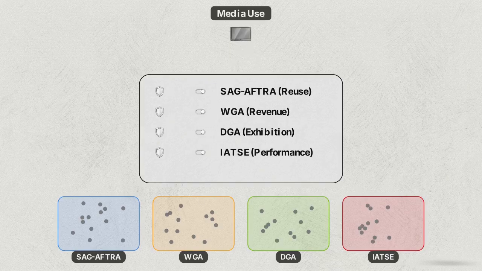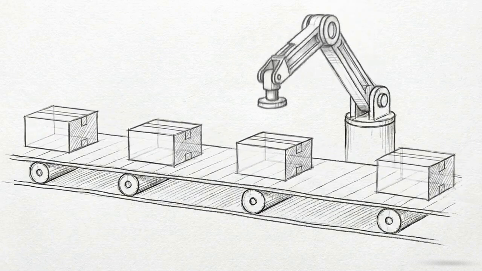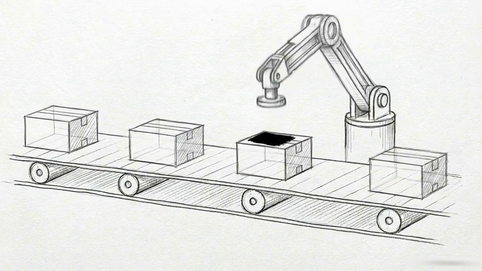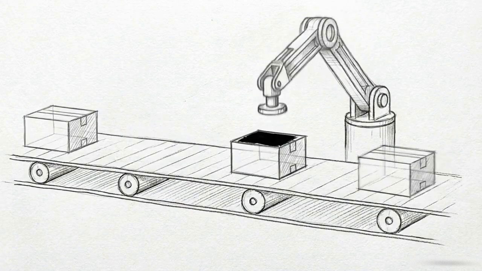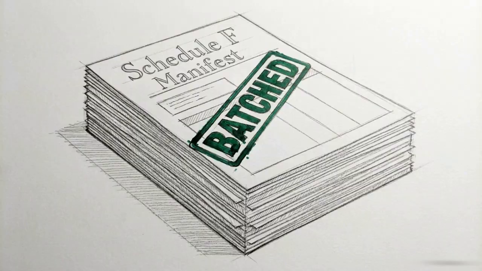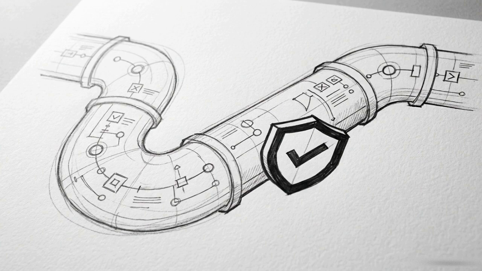usage data. Once a final residual is accurately calculated, an automated physical and digital delivery system immediately takes over the distribution. A smart auto-batching function groups the statements and generates the required PDF manifests, like Schedule F, for each specific union. Proper database parameterization makes union compliance an automatic byproduct of the data pipeline.